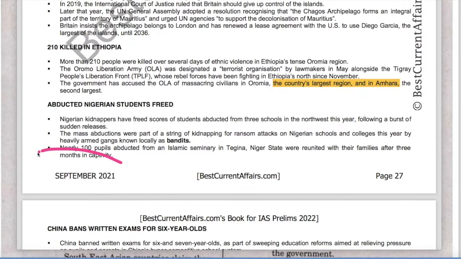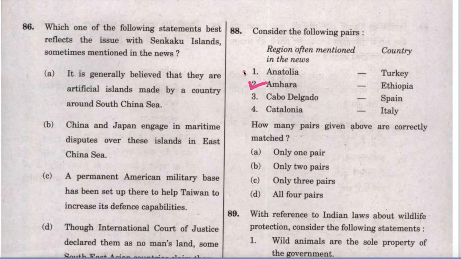This is our September 2021 current affairs book, page number 27. There was a news, 210 people killed in Ethiopia, the country's largest region in Amhara. So Amhara is a part of Ethiopia. Therefore second is also correct.